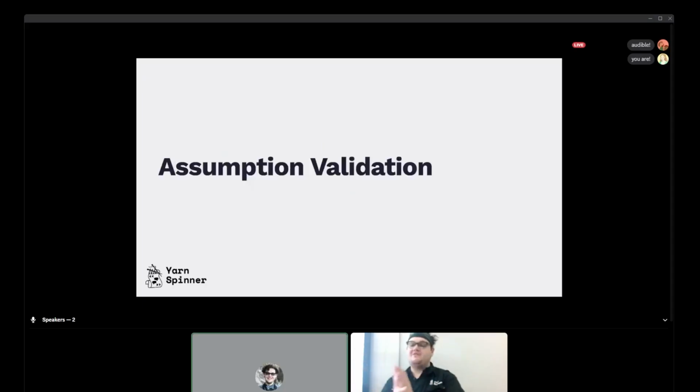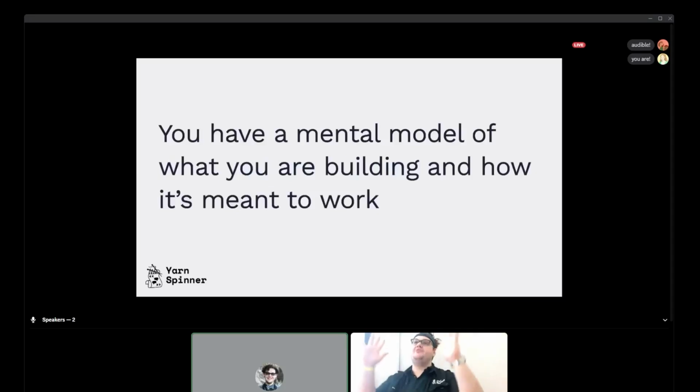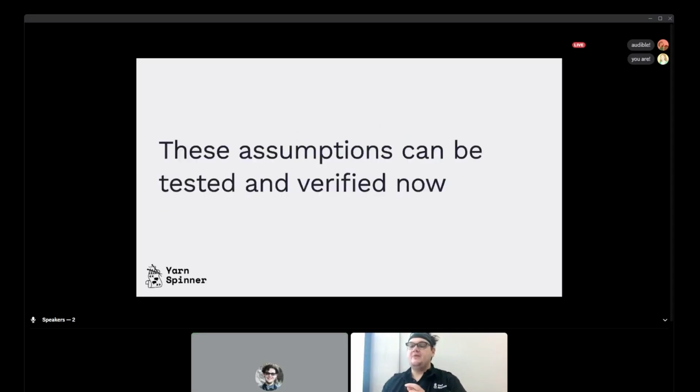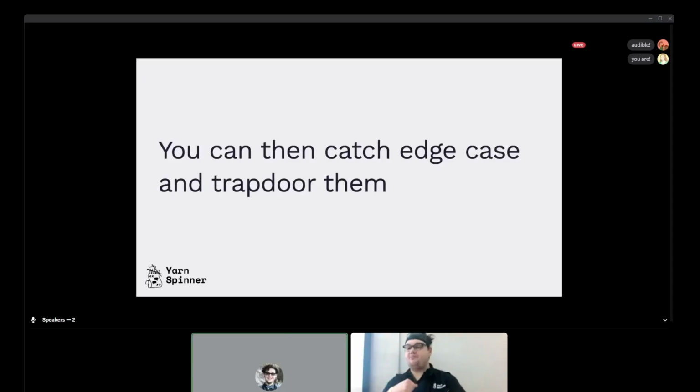Which leads to my next and almost final point, assumption validation. When you're building something, you probably have a pretty good mental model of what it is you're trying to build and how it's meant to work. With technology like this, you can test these assumptions and verify them, which is really handy. And you can catch edge cases and trapdoors.